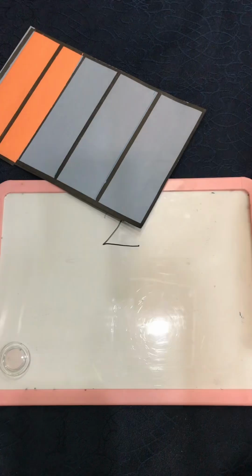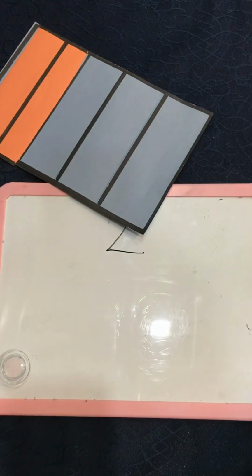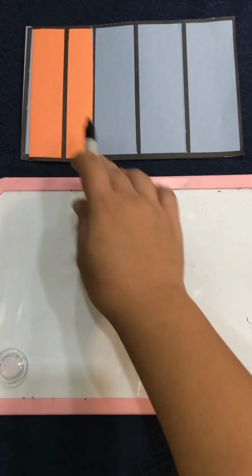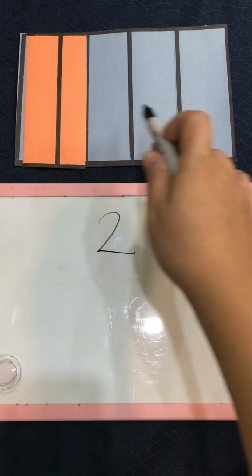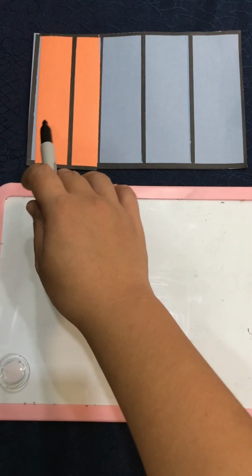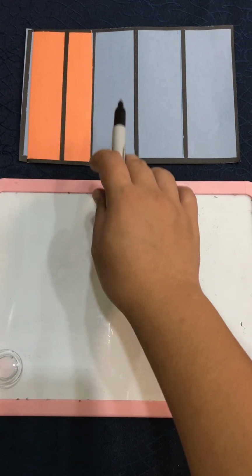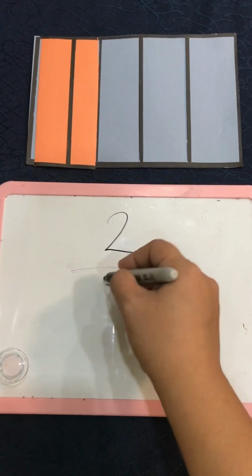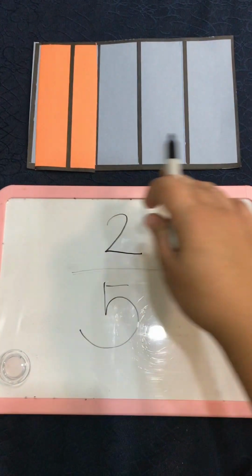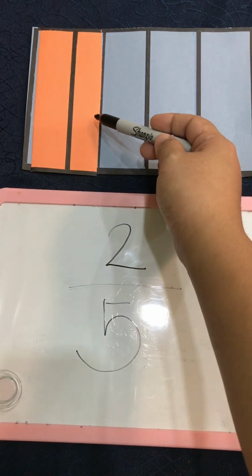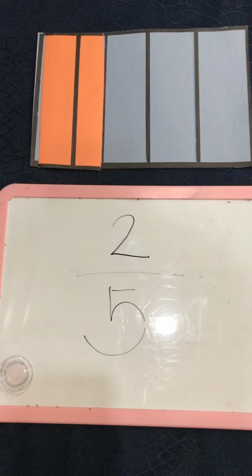Because remember that a fraction is part of the whole. It is just these 2 that are part of the whole. So the whole, how many columns are there in the rectangle? Remember, 1, 2, 3, 4, 5. So the whole is 5. In the rectangle, there are 5 columns, and these 2 are different from the rest.